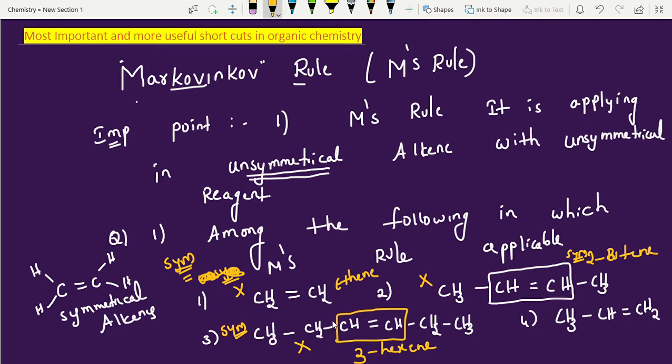When is it applicable? Unsymmetrical alkenes. Look into this, this is the active site. This carbon has one hydrogen and one methyl group, and this carbon has two hydrogens. So this is unsymmetrical.